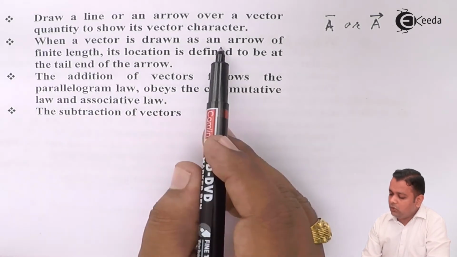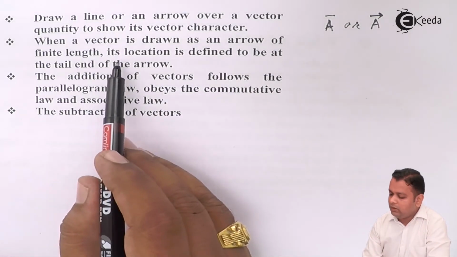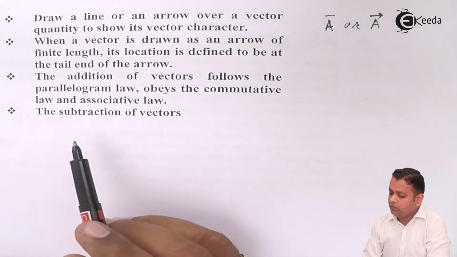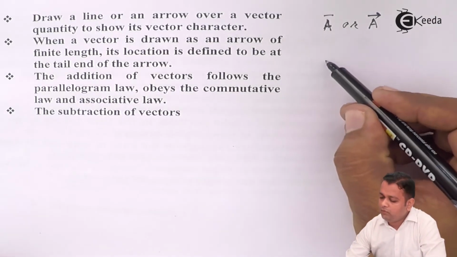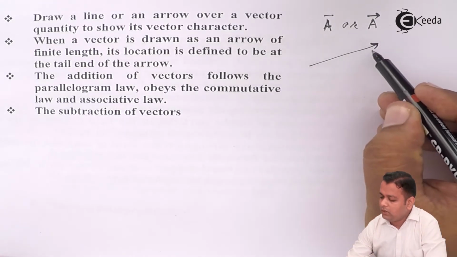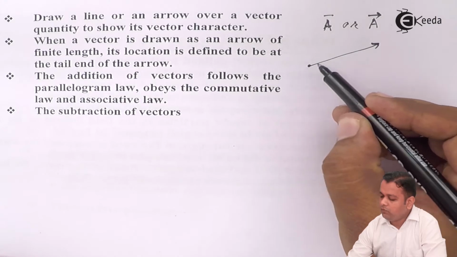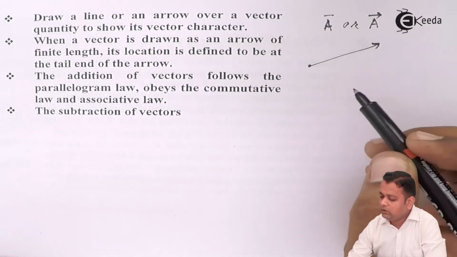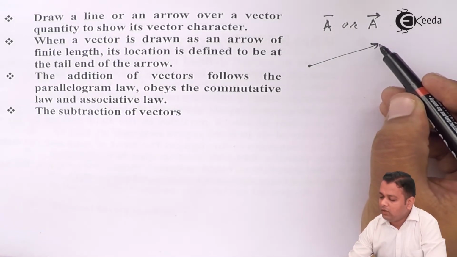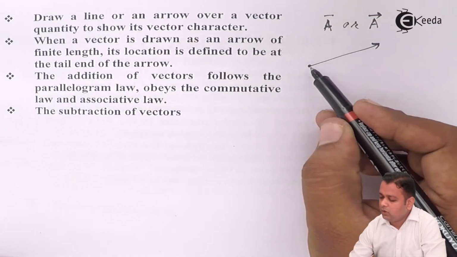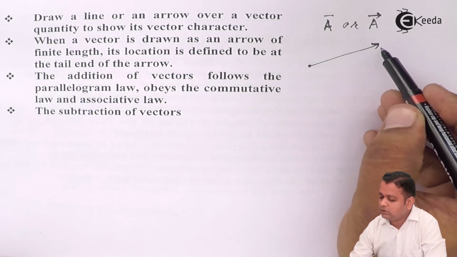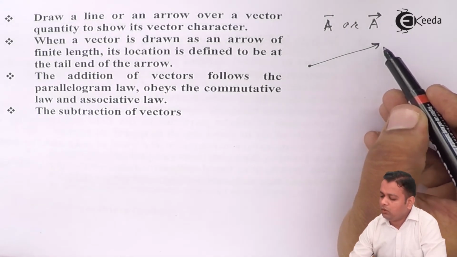See, when a vector is drawn as an arrow of finite length, its location is defined to be at the tail end of the arrow. Now, if the geometrical representation of vector A is like this, vector A has this particular direction and length from this starting point to ending point, which represents the magnitude. So the net effect or the vector itself is at the tail end of this arrow. This is always called the source point or start point. This is called the field point or sink point or the tail end of the arrow.